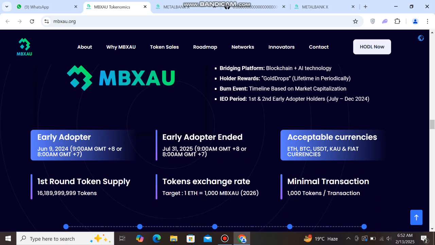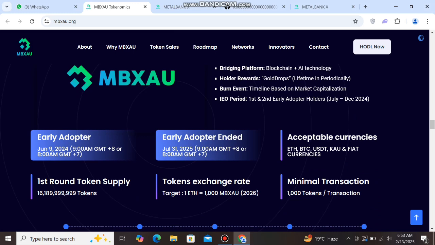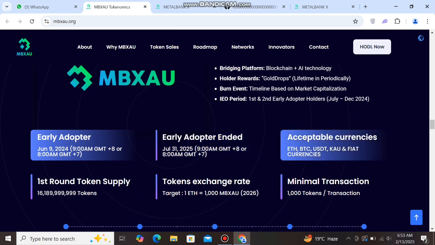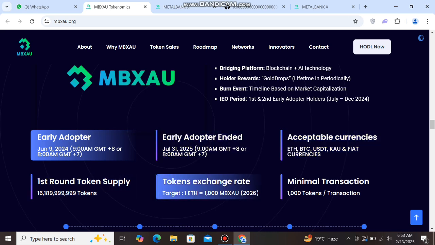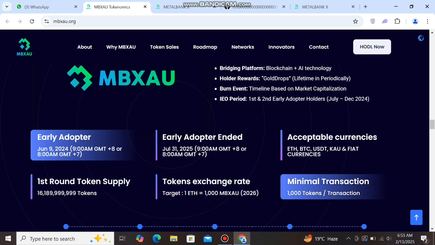You can check here early adopter June 9 2024, early adopter ended July 31 2025, acceptable currency Ethereum, BTC, USDT. You can check here first round token supply. You can check here token exchange rate. Target 1 Ethereum is equal to 1000 MBXAU 2026. Minimal transaction 1000 tokens and transactions.